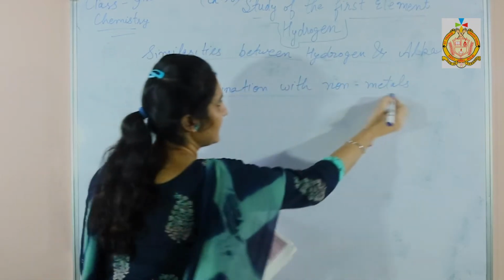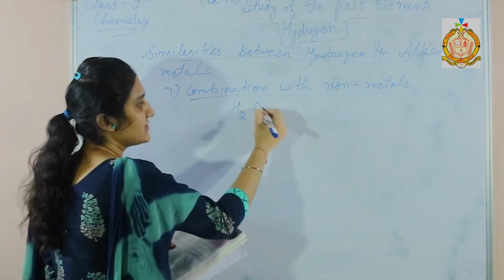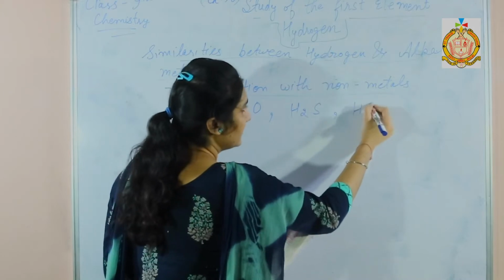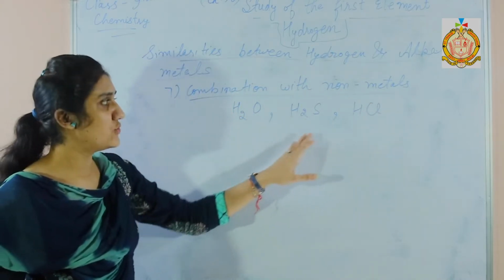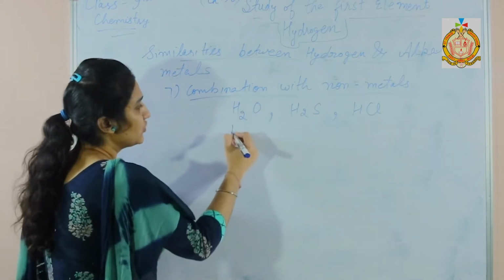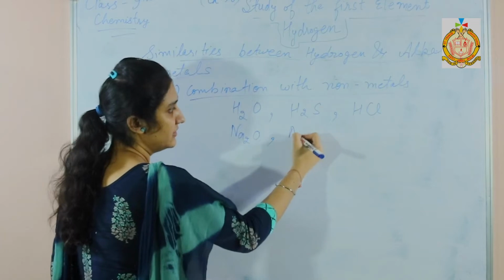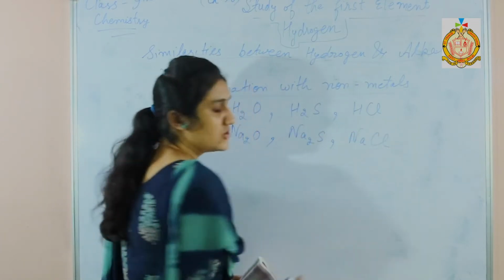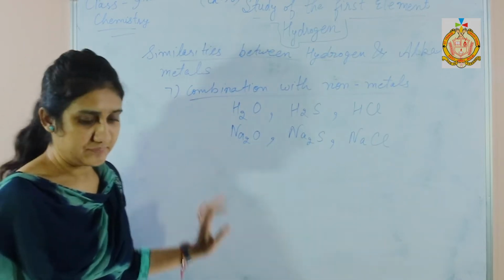When hydrogen combines with non-metals such as oxygen, sulfur and chlorine, it forms H2O, H2S, HCl. Similarly, when alkali metals, say sodium, react with oxygen, sulfur and chlorine, it forms sodium oxide, sodium sulfide and sodium chloride. So they form similar types of products.